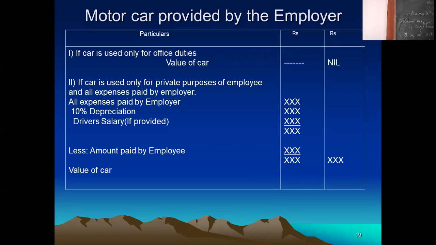For repair purposes and for maintaining the vehicle, 10% of depreciation, and driver salary may or may not come. If a driver is provided, you take this point, otherwise not. Total is the value of the car, and deduct from the total amount any amount reimbursed by the employee. That is the value of the car if the car is used only for private purposes. Clear?